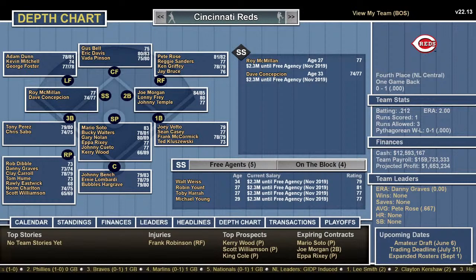Hey, Nostalgic Life. How you doing, Greg? Just looking at some all-time rosters before I hit the hay. So that's the Reds. I didn't make these rosters. No one yell at me.